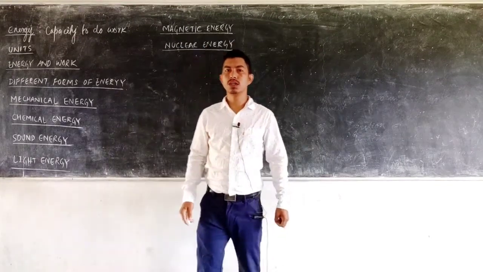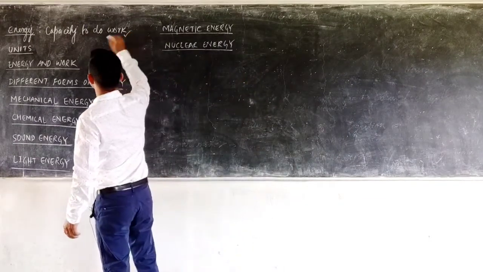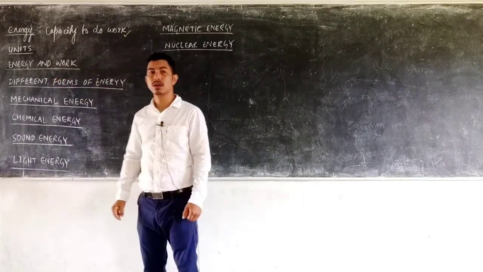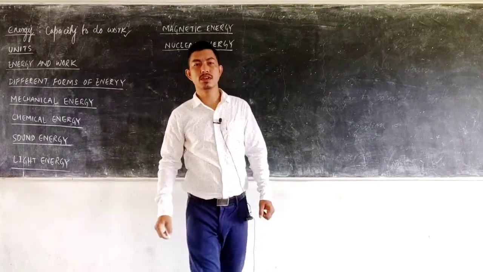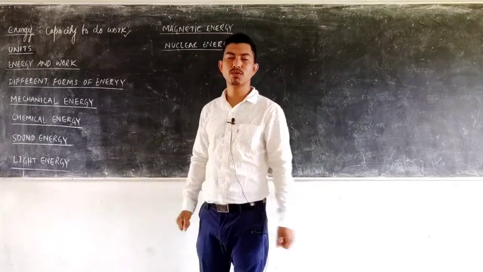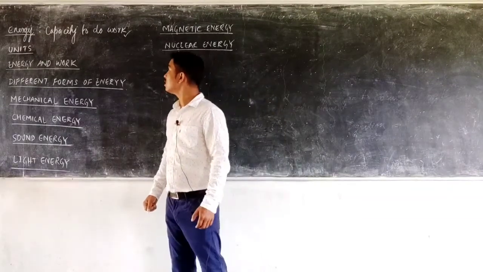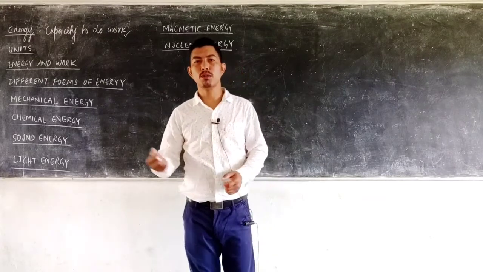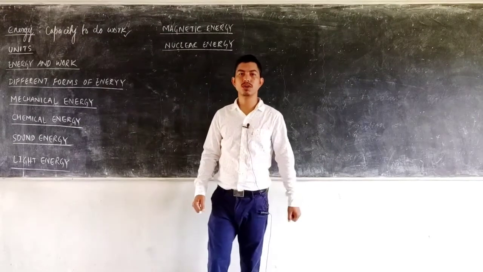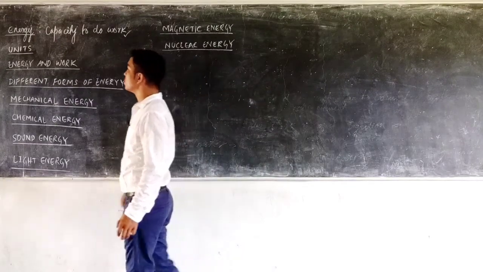So first comes what is energy. The energy is the capability or the capacity of a body to do work. Now coming to the work, what is work? In physics, work is defined as whenever we apply a force and that object moves, then that is said to be work. Here, energy just means how capable a body is of doing a certain amount of work. So simply, the definition of energy is the capability of a body to do work.